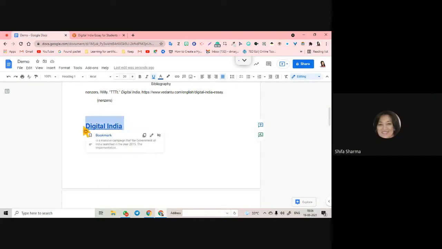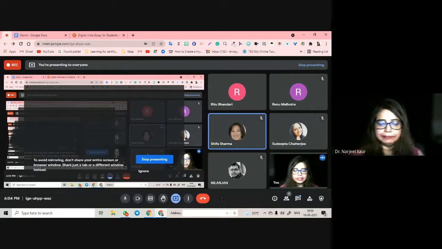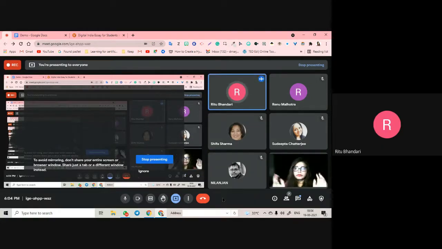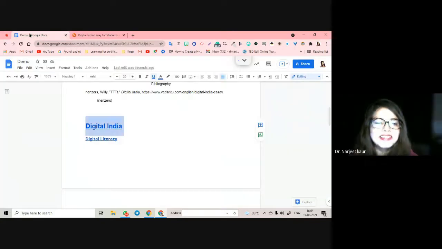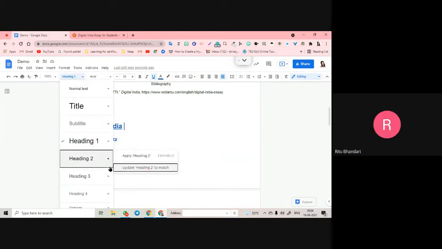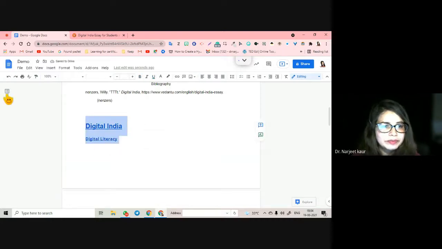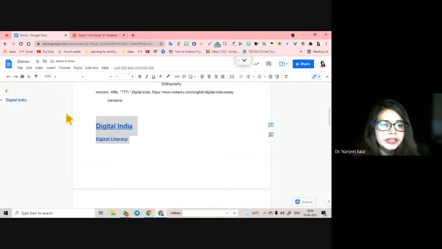Yeah, now I'm clear. Thank you, ma'am. Absolutely. Awesome. What is heading one, two, three? How is the formatting different? Is it indenting from the margin? Yes, ma'am. Yes, it is indenting from the margin. So it automatically becomes subheads, sub-subpoints. Absolutely.